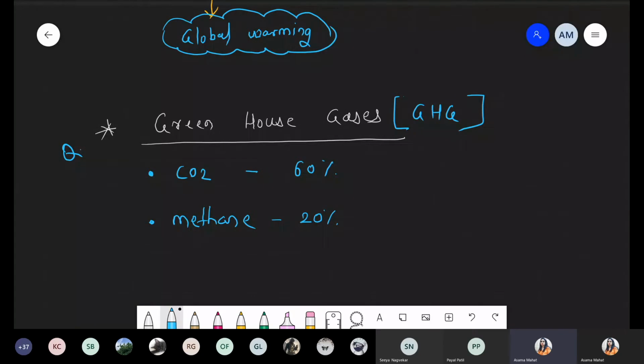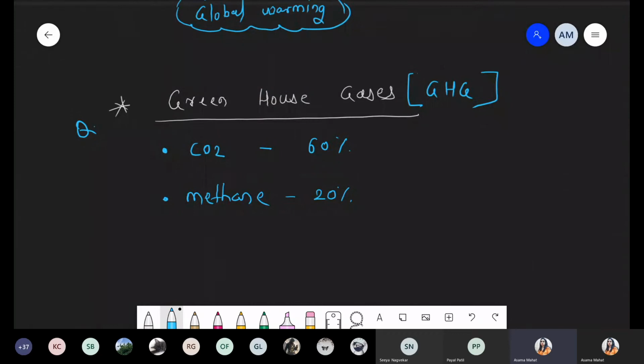So the major component is carbon dioxide, with 60% contribution. Methane gas is 20%. We know that methane gas is released from marshy areas, from anaerobic areas, and during gobar gas production. So methane is basically marsh gas, also called gobar gas or biogas. This is number two.